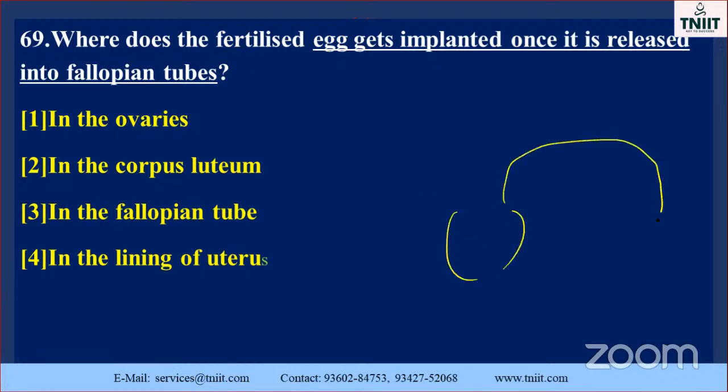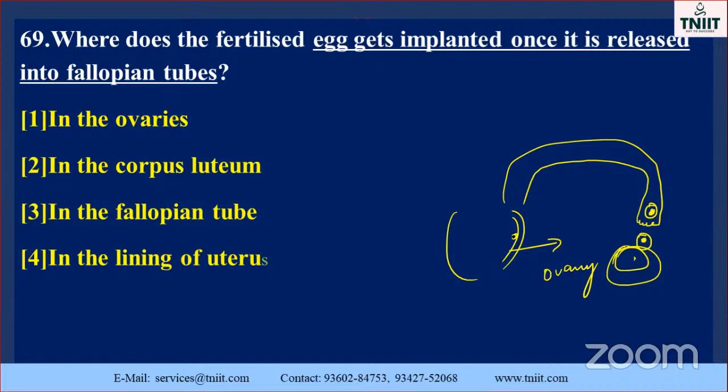How will it be there, no? The finger-like projection, isn't it? Okay. Here the ovary is there. It releases the egg. Once it reaches this spot, this is the fallopian tube, and it reaches the uterus. So this is the part, endometrium. Implantation takes place in the endometrium. The egg is here only. Okay, my dear. This is the part. Don't forget, my dear student.